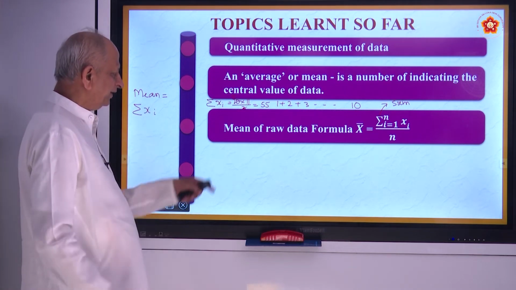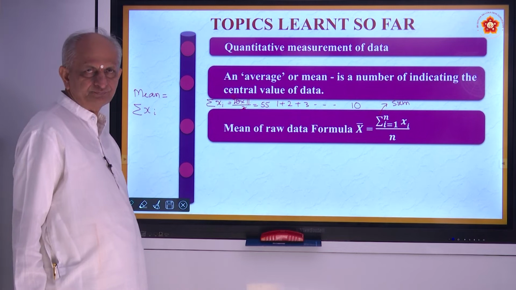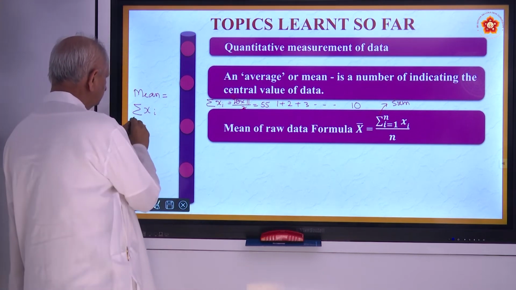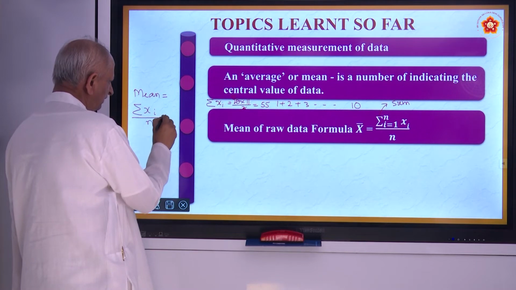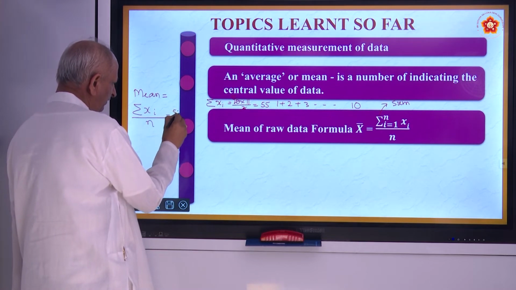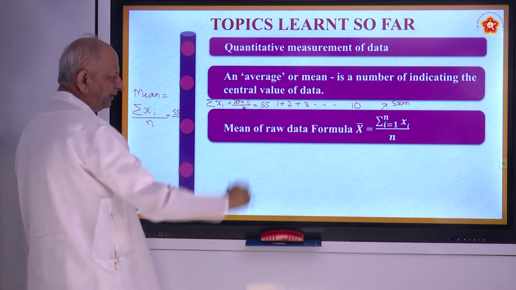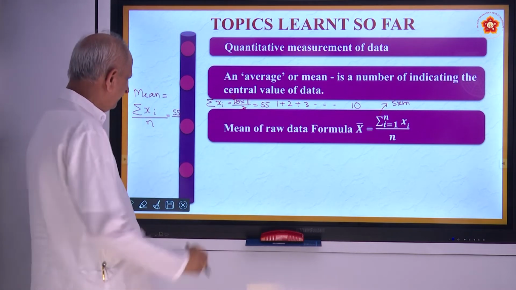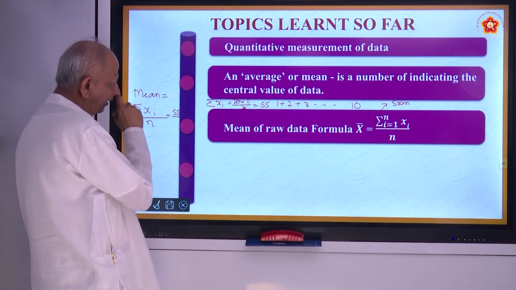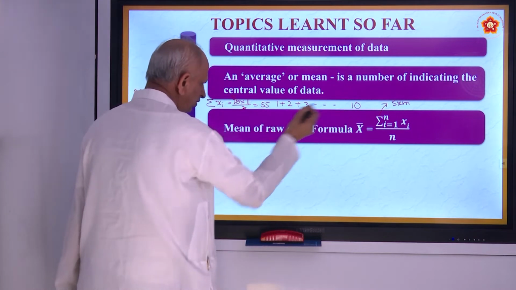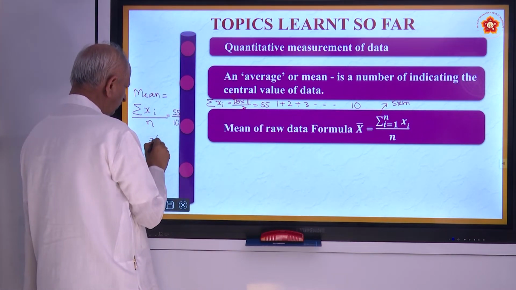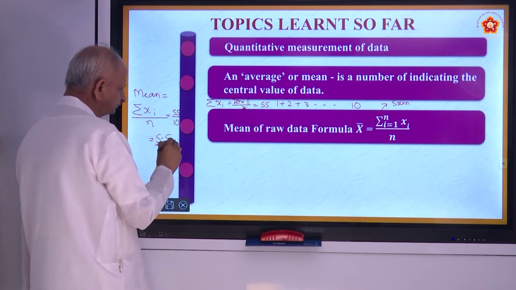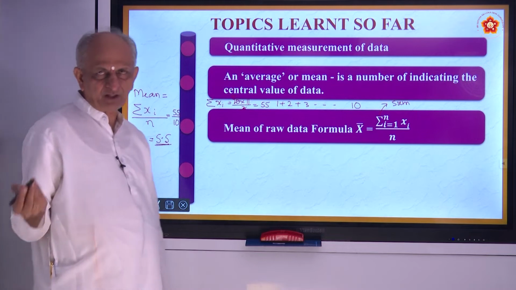That is what is called as raw data. Sigma xi is 55, for example, in this problem it is 55. Divided by n, number of digits, it will be 10. So mean or average will be equal to 5.5. You can call it as mean also or average also.